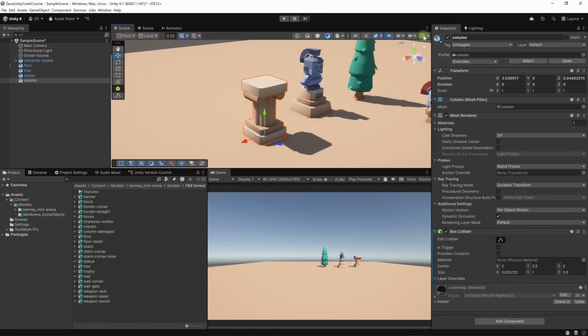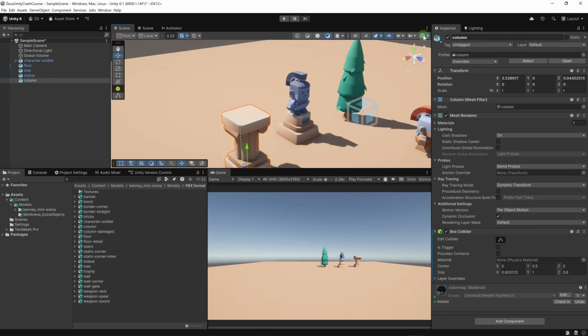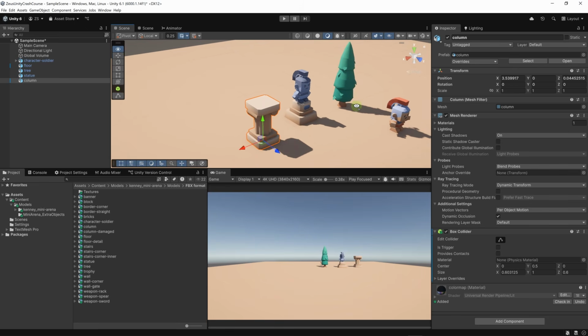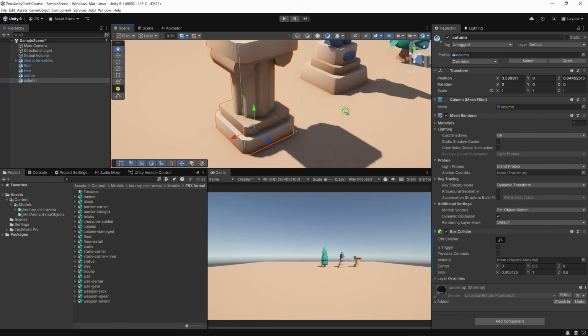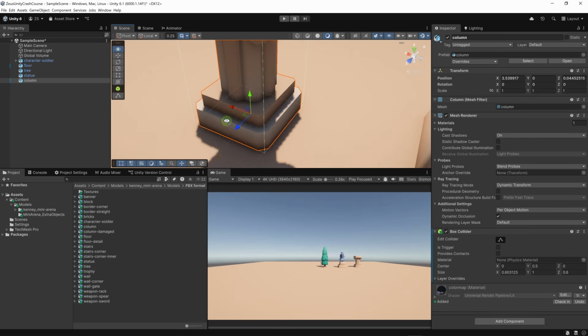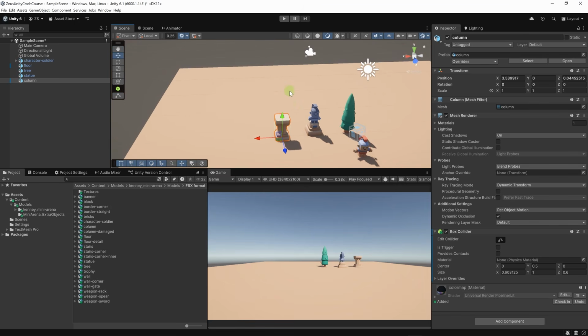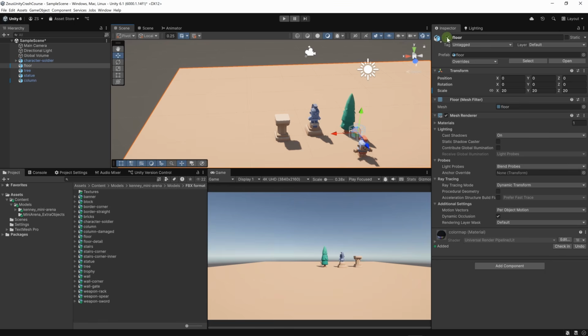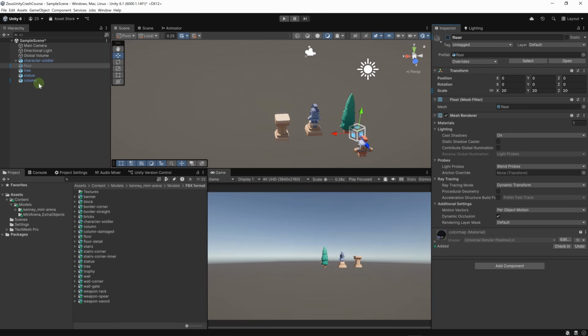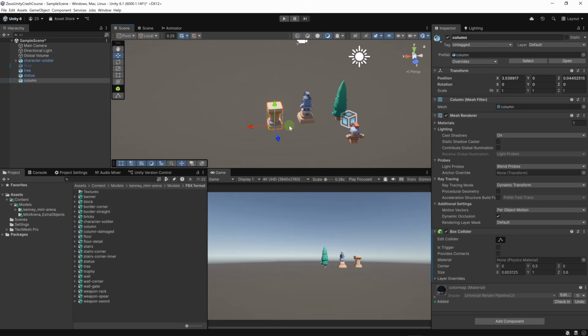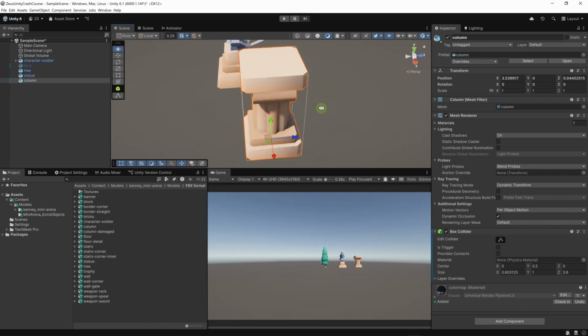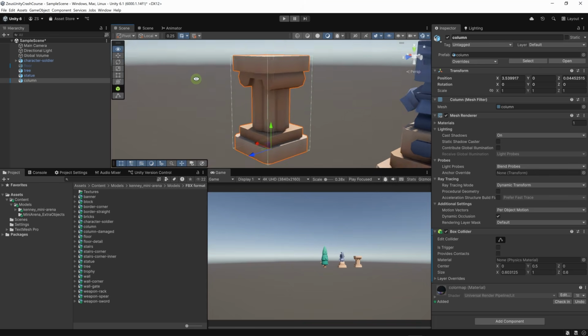Here, if I click on this button, this will toggle the gizmos. Right now, when I was working, the gizmos were disabled, and we can disable them again. Displaying the gizmos will allow us to see the boundary of the box collider. With this bright floor, it's not very visible, so I'm going to click on the floor, and we can deactivate an object by clicking here on this checkbox. There's also a nice shortcut. It's Alt-Shift-A. We can quickly enable or disable an object in the scene. Now let's click on this column and hit F. I can see that the box collider is nicely covering the shape.